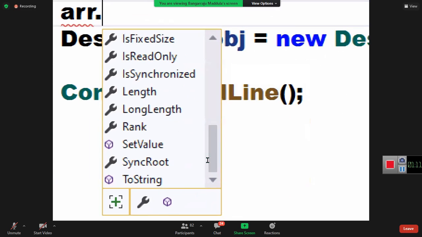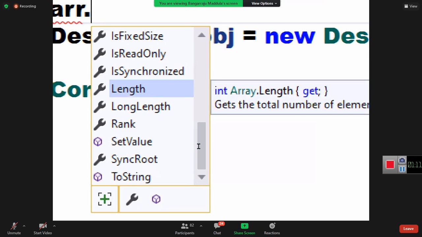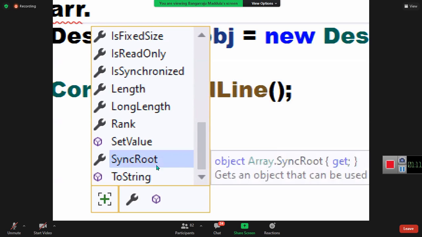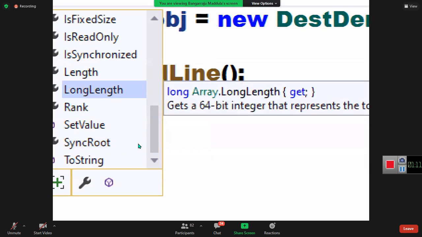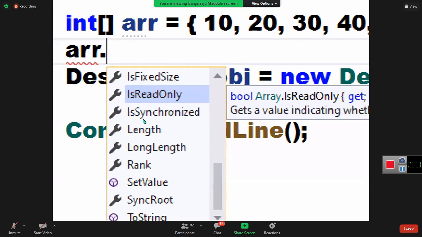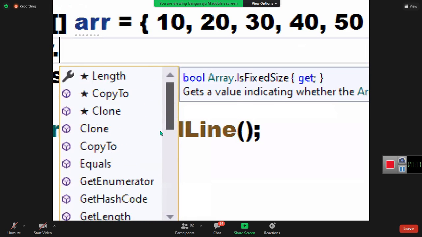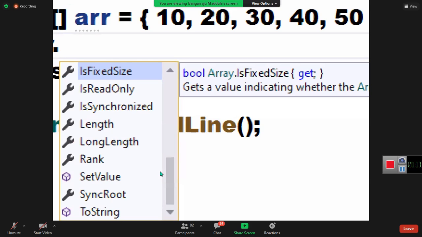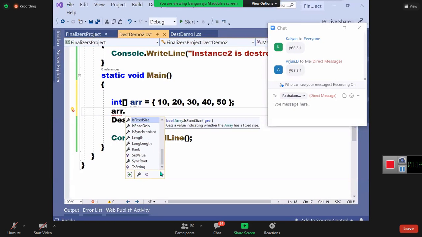To know the type of property, put your mouse on it and watch. What is it telling you? Read-only property here. SyncRoot, read-only. Rank, read-only. LongLength, read-only. IsSynchronized, read-only. IsReadOnly, read-only. IsFixedSize, read-only. Mostly the properties here are all read-only properties. It doesn't mean that every property will be read-only. Their requirement is read-only, so they defined it read-only. Tomorrow, based on our requirements, we'll change the appropriate things.